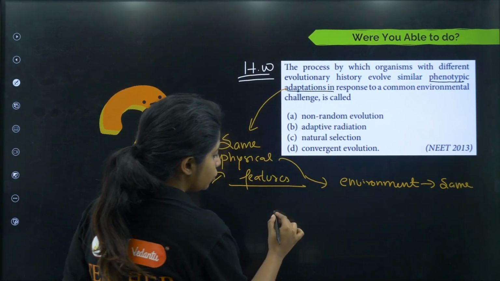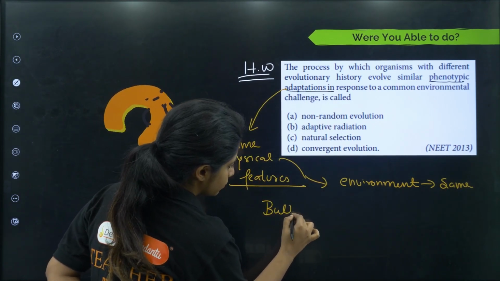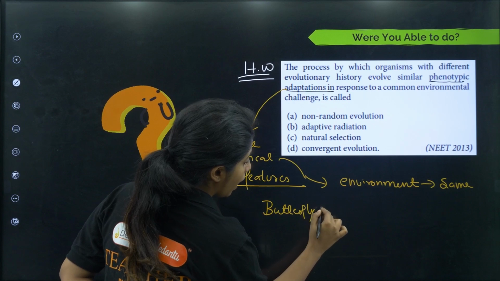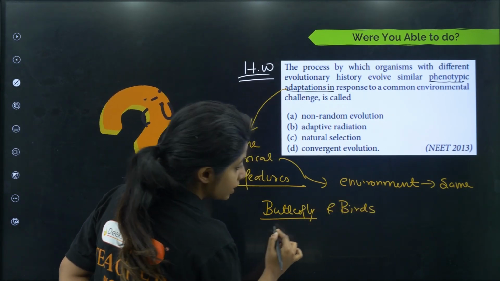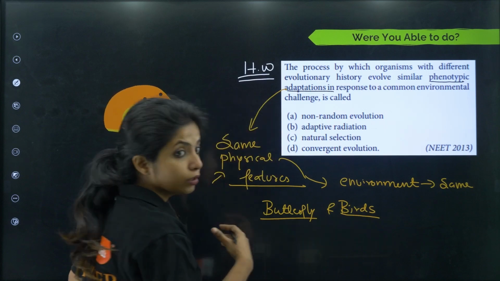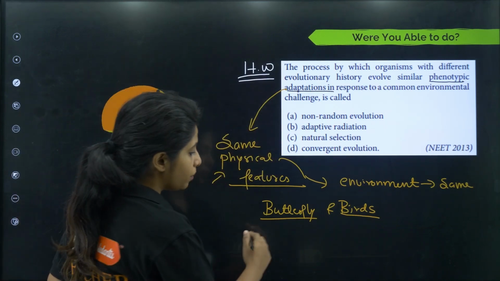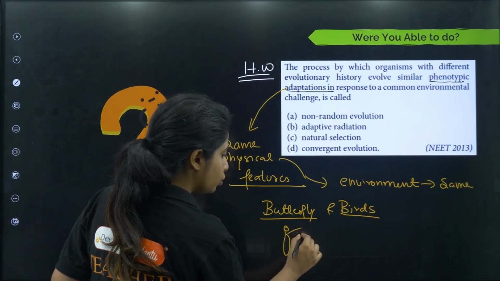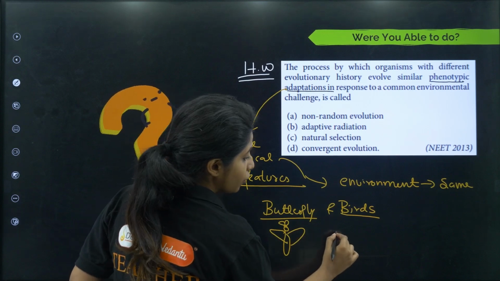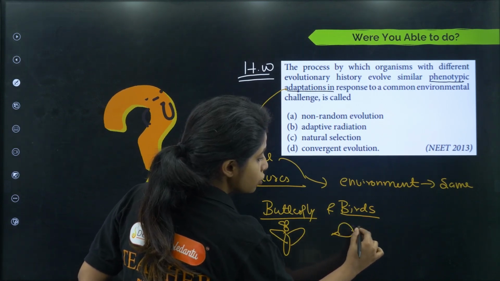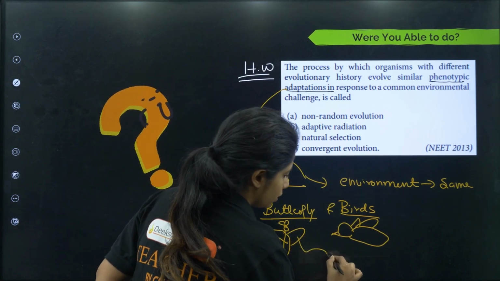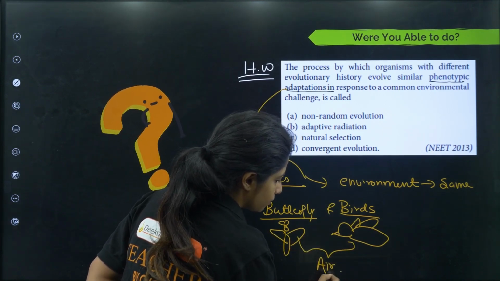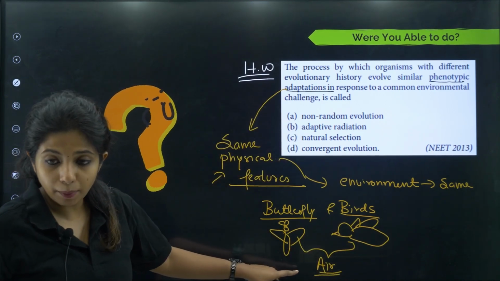So for example, you have butterflies and you have birds. Children, butterflies are insects, birds are a whole different category, right? Now over here, butterflies also have their own cute little wings, whereas birds also have their set of wings, and both of them are living in what? They are living in air, right? So this is the environment that is the same.